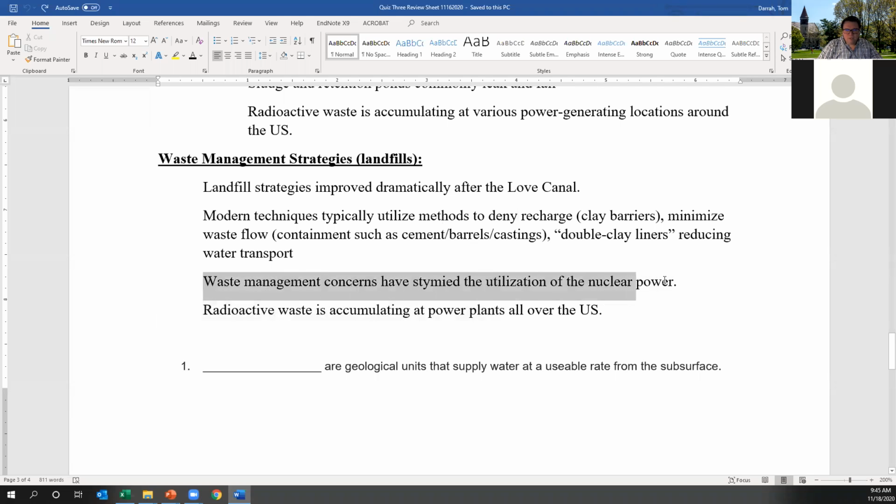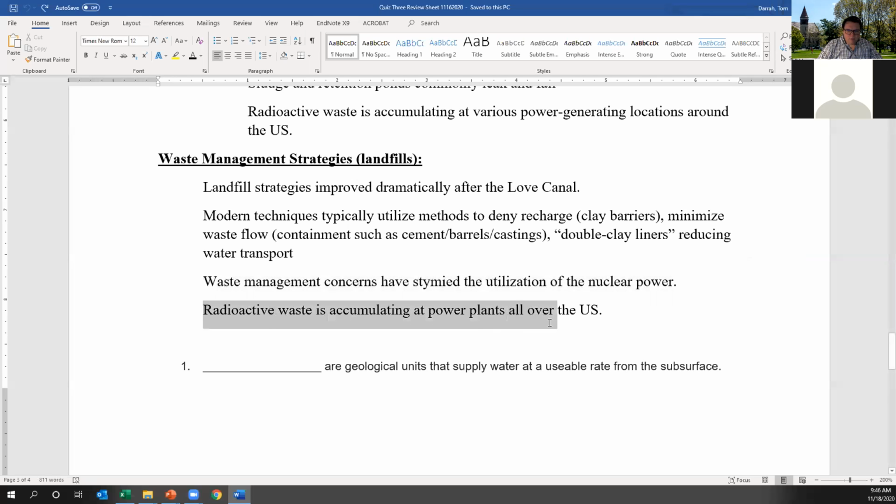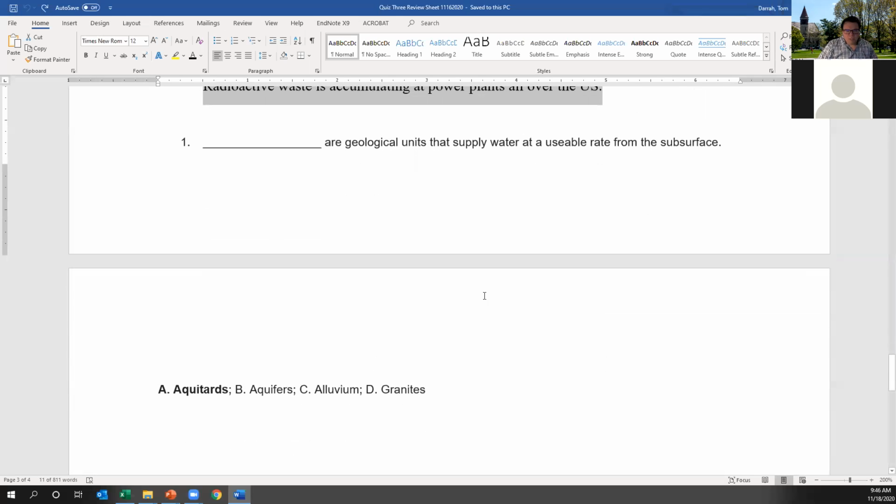Particularly, this landfill issue has become a major issue in nuclear power. Your generation will absolutely have to deal with the fact that we've been storing nuclear waste on site from power generating stations for decades now, and we need to find a place to put that, particularly as it becomes a non-economical source of energy. Power plants are starting to shut down, and there needs to be a solution for this. Landfill strategies or subsurface waste storage is becoming a major issue, and this accumulating at various U.S. power plants isn't really a great solution to where this is going to go.